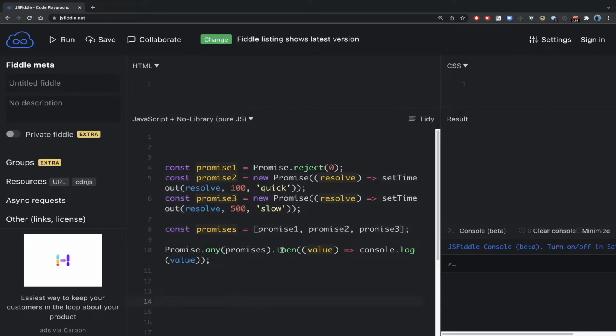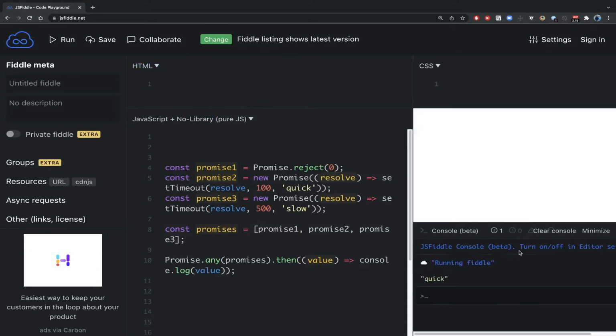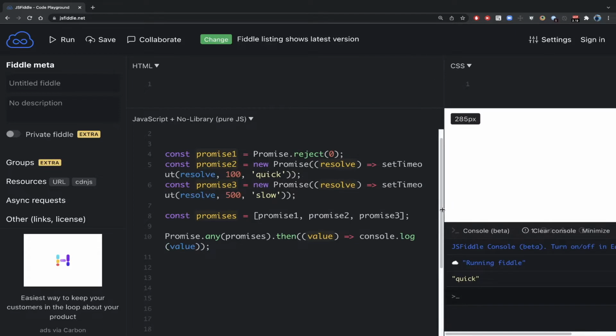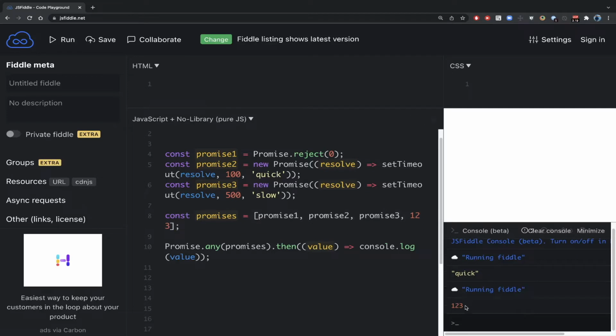And now if I run this, what will happen? We know that promise 2 will resolve first. As a result, Promise.any will return this particular value. So let's run it and see. I'm going to run it, and yes, we are seeing it has returned quick. That means we are getting the fulfilled value first. Then we pass a normal value and see what happens. We'll run it, and we are seeing that because there is no time delay, it will immediately get resolved. 123 is the normal value.